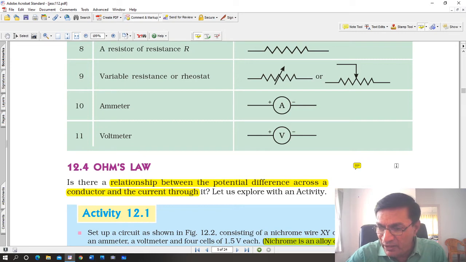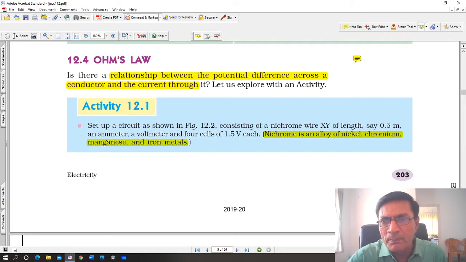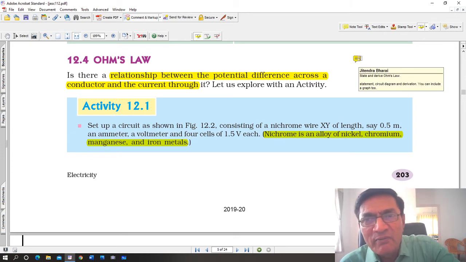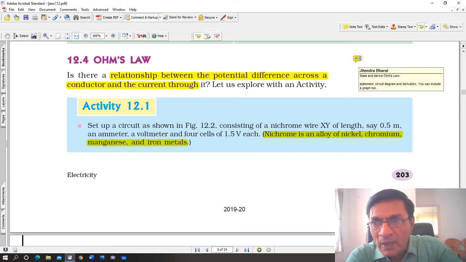Alright, now we come to the most important part of the chapter, which is asked practically every year. See the question there: state and derive, or state and explain Ohm's law. Okay, Ohm is a name. It has nothing to do with religion or anything. It is the name of a German scientist, a German physicist. State and derive Ohm's law.